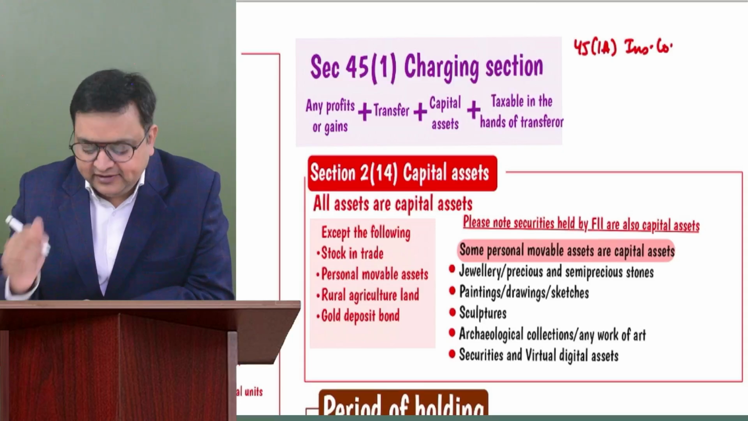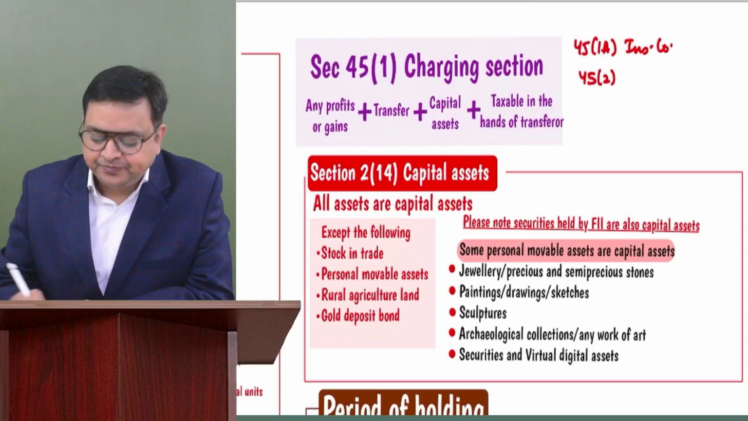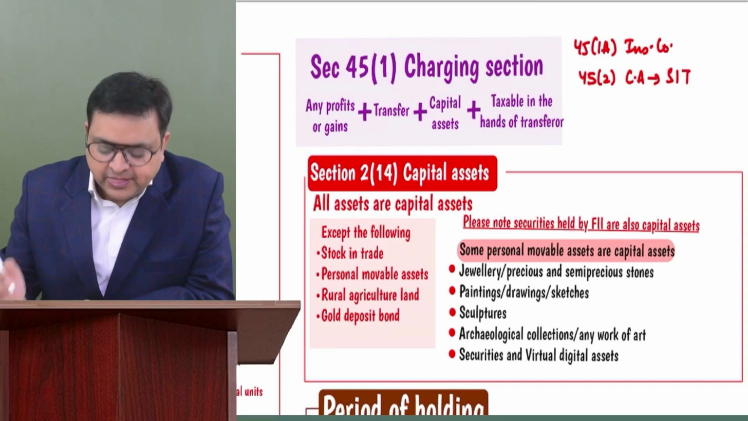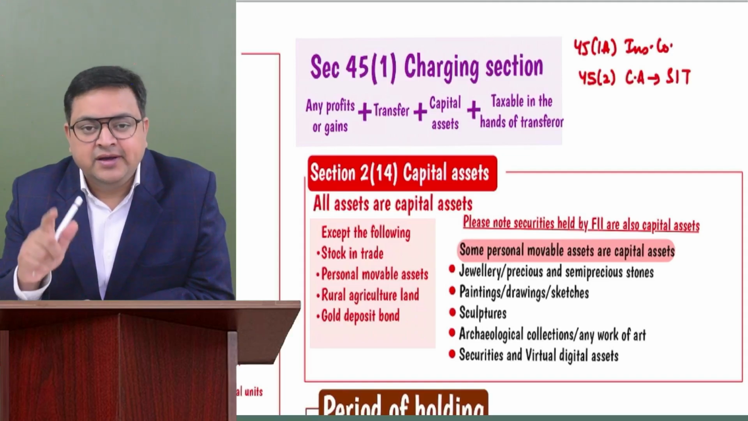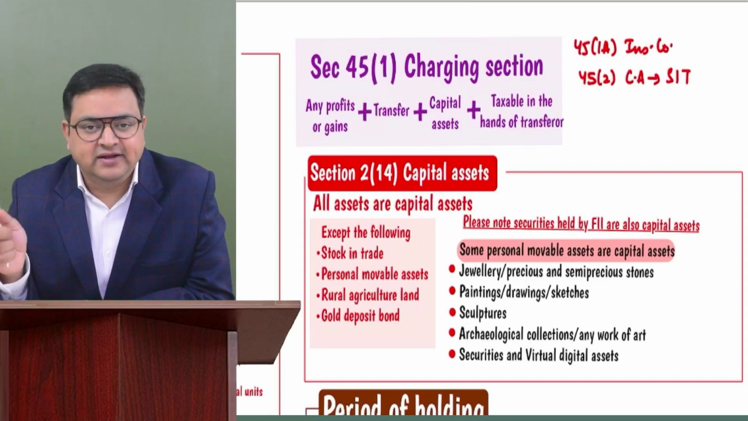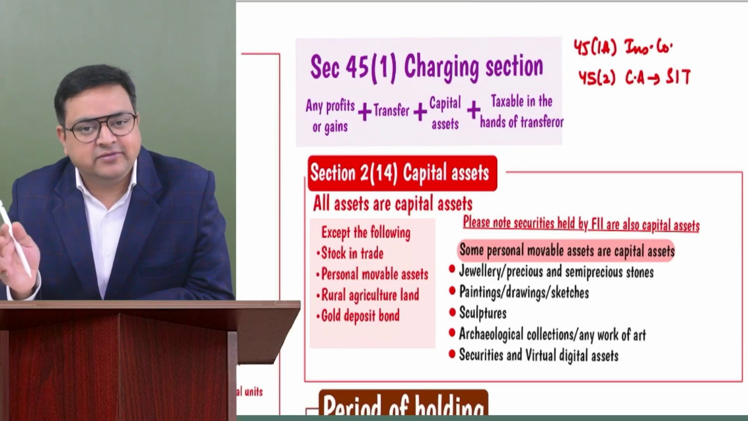Correct. The second exception is 45(2), again no need to remember the section number. Whenever a capital asset is converted into stock in trade, the conversion year is the year of transfer, but the year of taxability will be the year when the actual stock is sold. So here also the year of transfer and the year of taxability can be different.